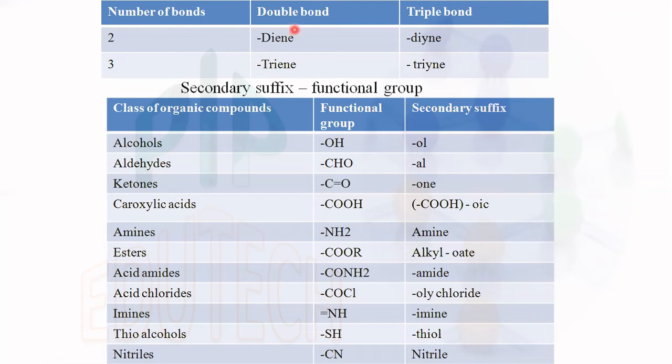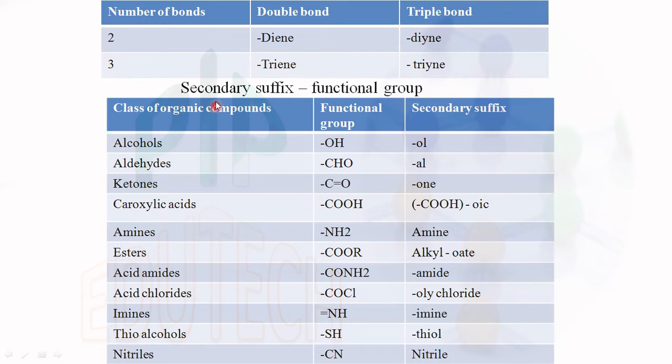If 3 double bonds are present, it is called triene. Tri means 3. Similarly, if the number of triple bonds is 2, it is called diyne, and if the triple bond is present 3 times, it is called triyne.